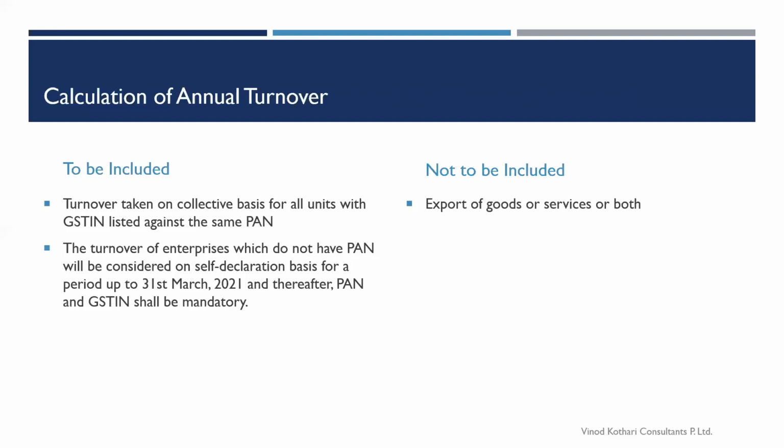Now, this is, I think, a very big relaxation to MSMEs, because as in the previous slide, we have seen that 45% of the Indian exports are from the MSME sector. So a very big chunk of amount would not be taken in. So I think it is a very big relaxation to the MSMEs so that they fall under the lower categories and a large sum of amount would be excluded from the definition.